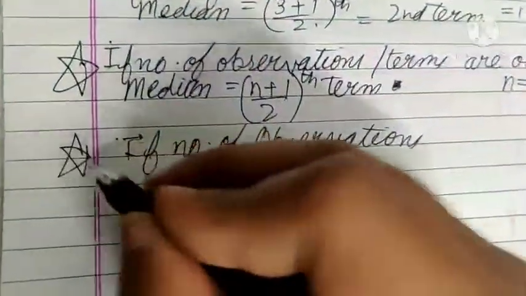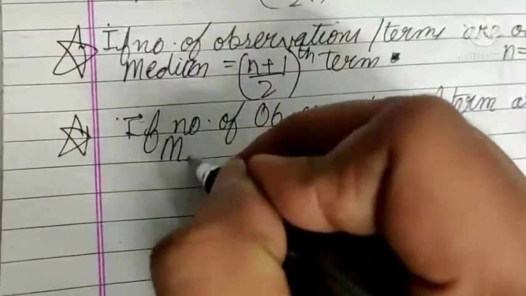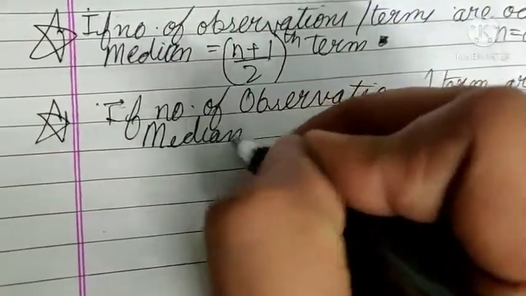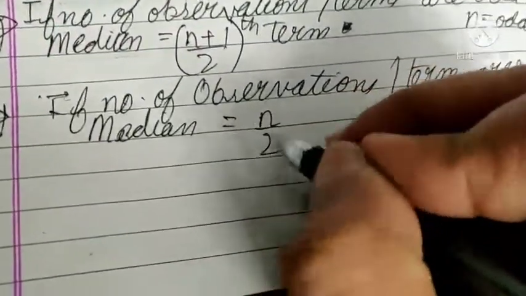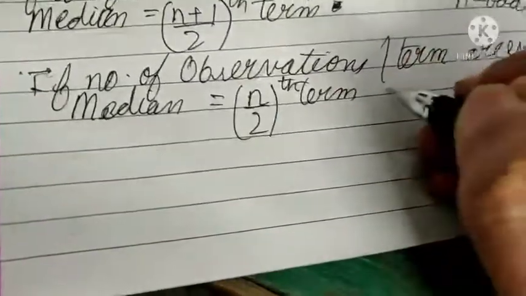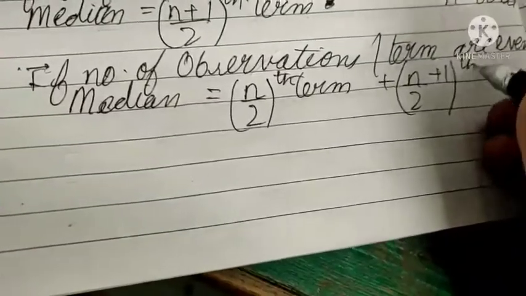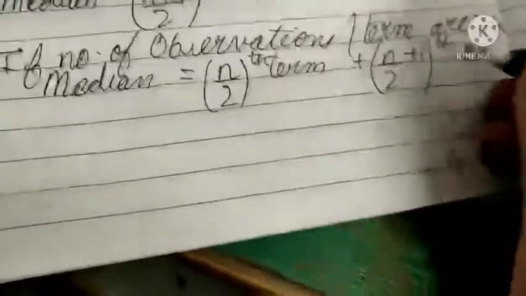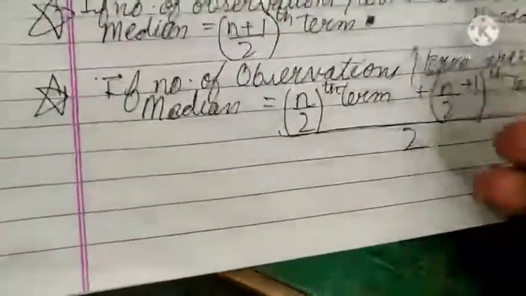Our second part, if number of observations or terms are even, then our median will be n by 2th term, but not only this, n by 2th term plus n by 2 plus 1th term upon 2.